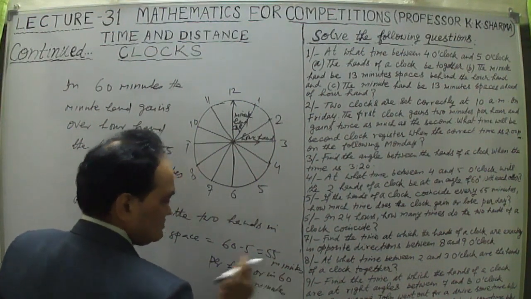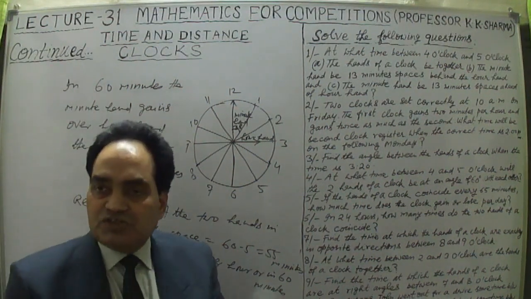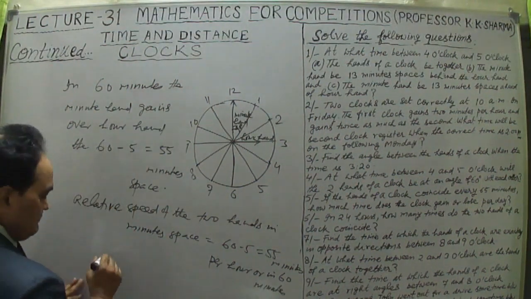So in 60 minutes they have the relative space of 55 minutes space.